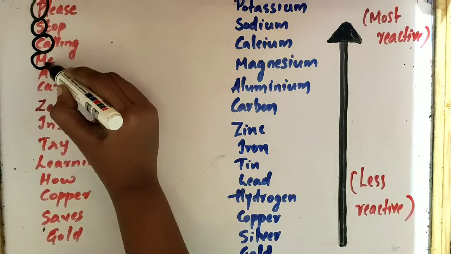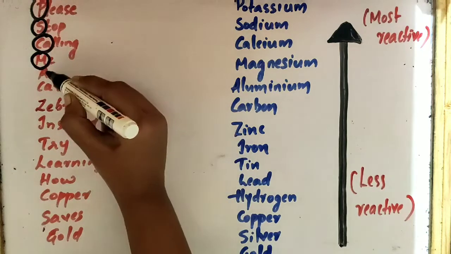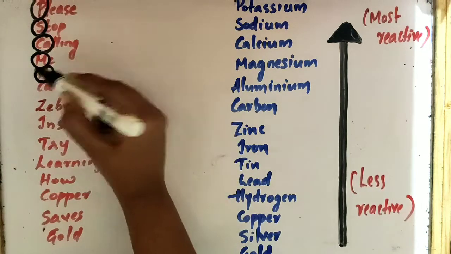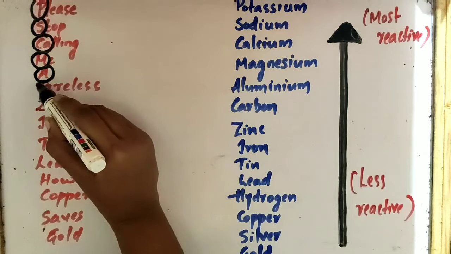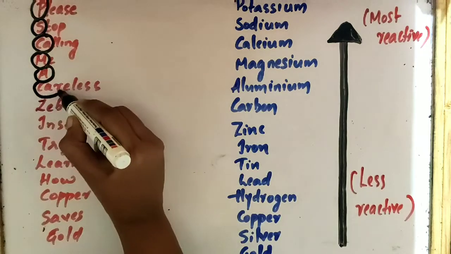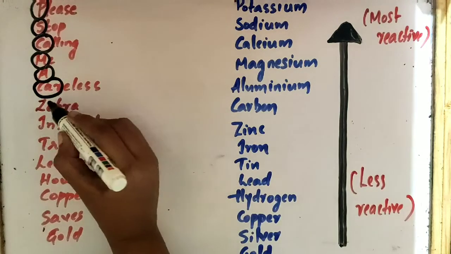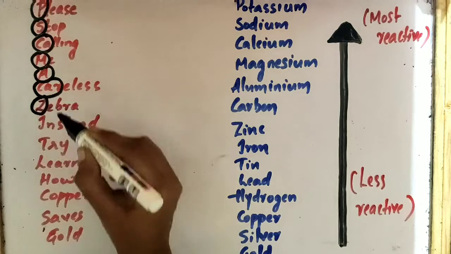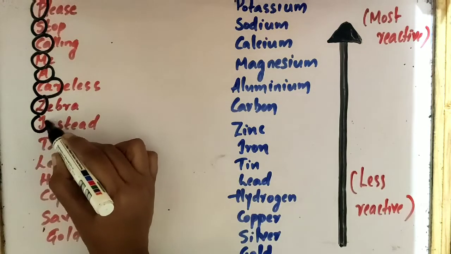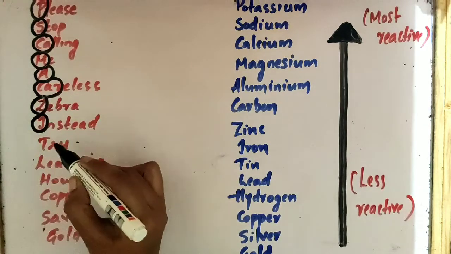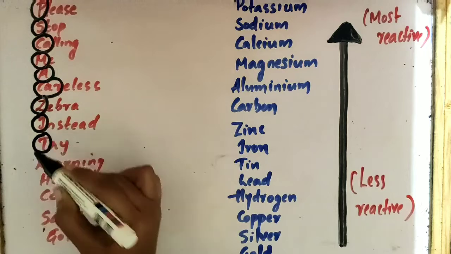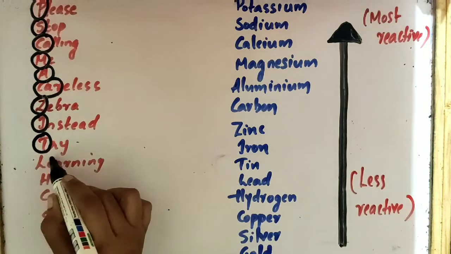Next, M, magnesium. After that, A, for aluminium. After that, Car, carbon. Then Z, zinc. I stands for iron. After that, T, tin.